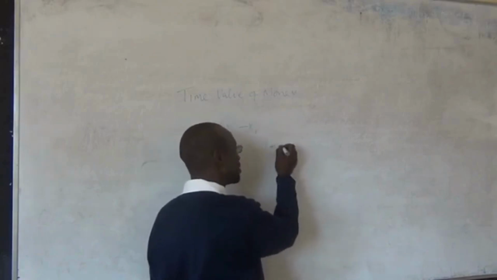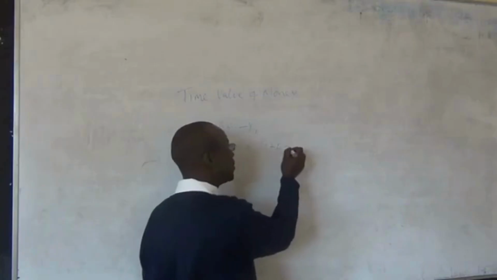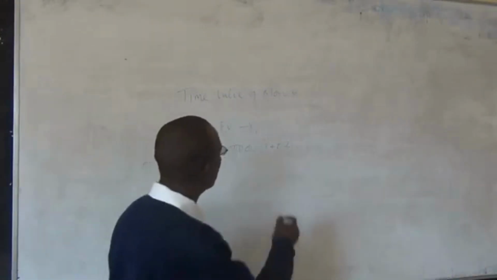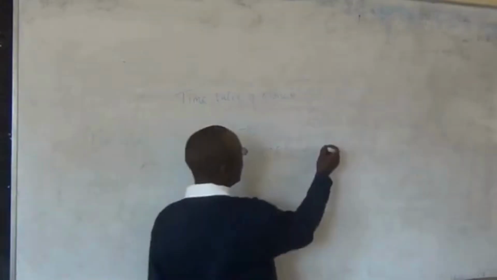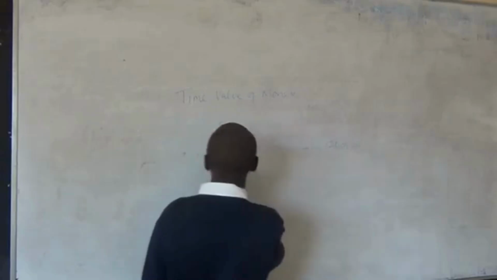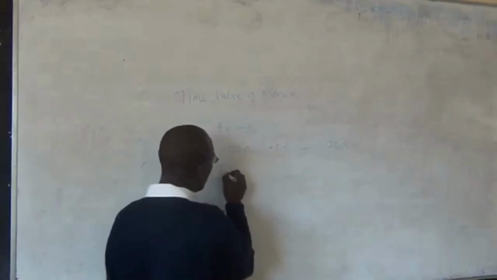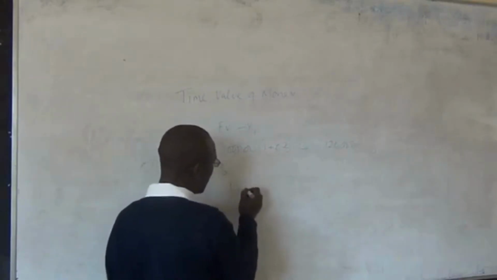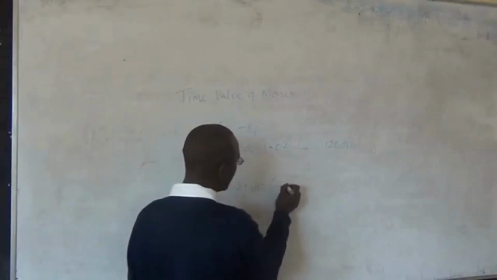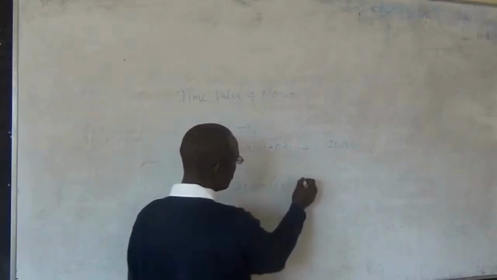It's 20%, 0.2. That is year 1. At year 1, 120,000. Year 2, you start now with 120,000, isn't it? And then 1 plus 0.2.